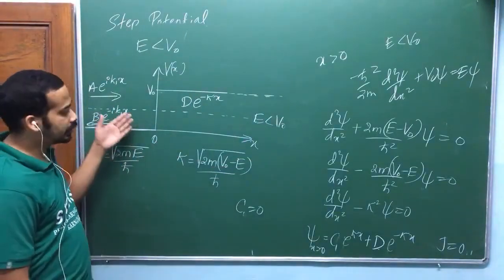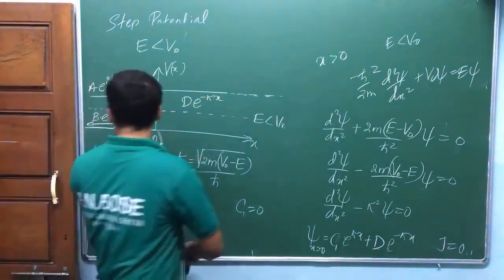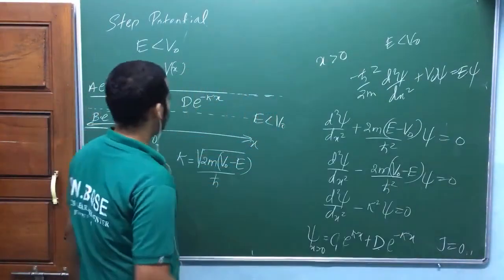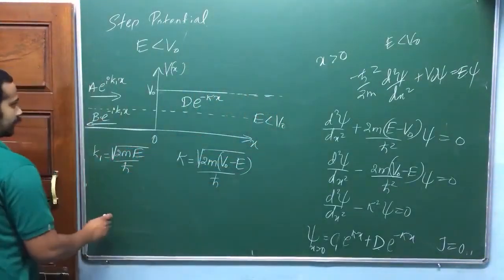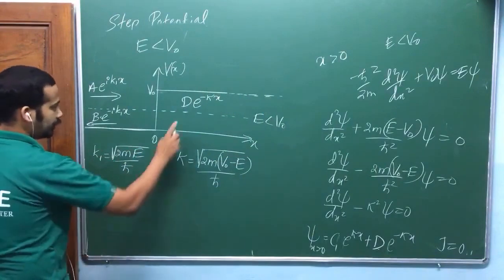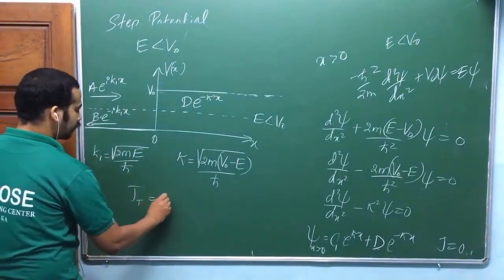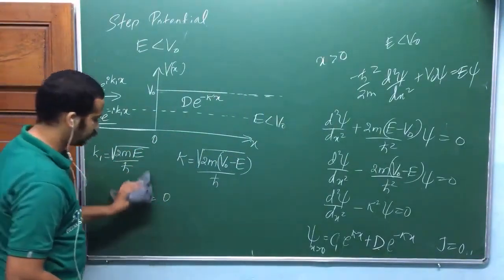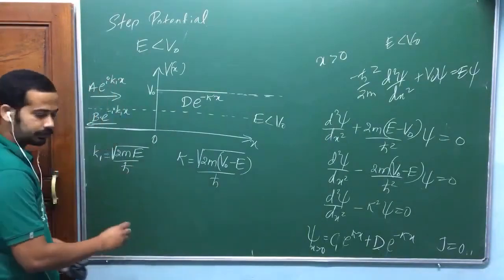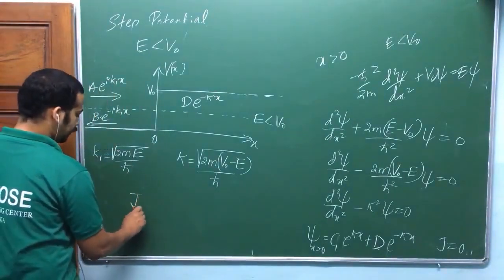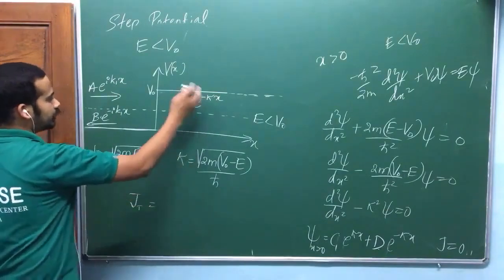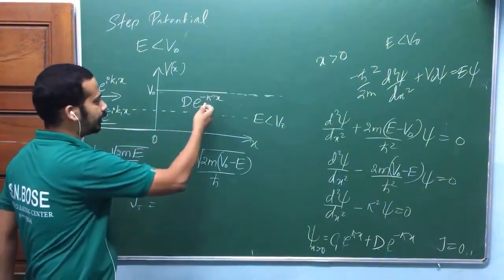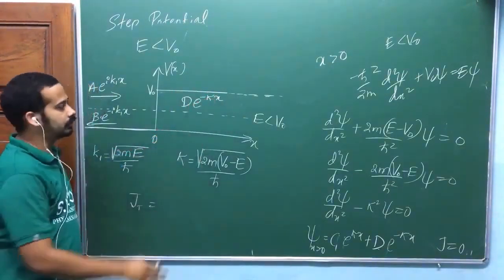That means the particle cannot escape in this region, but the particle can escape in this region. So one thing I can write here: J transmitted is equal to 0. You should take this wave function, e power kappa x, a real wave function.